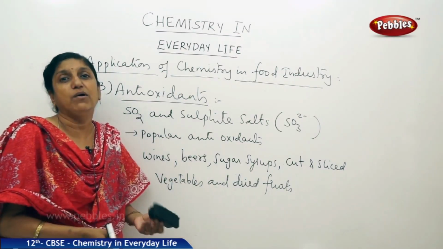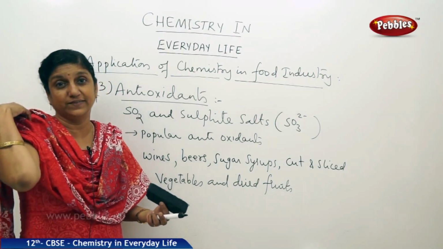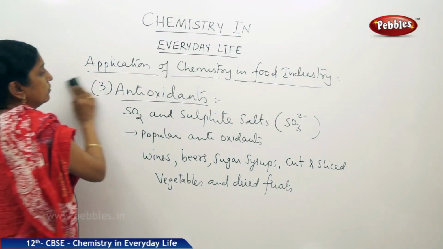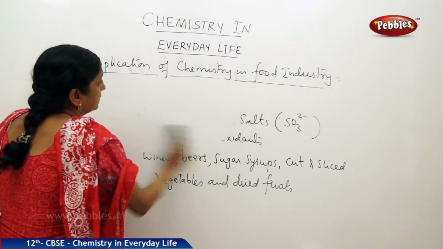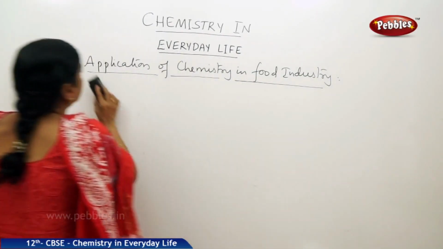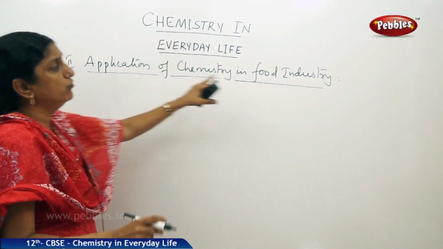Next, let us talk about the application of chemistry in cleansing agents. So, that is our next discussion. This was the second application in food industry.